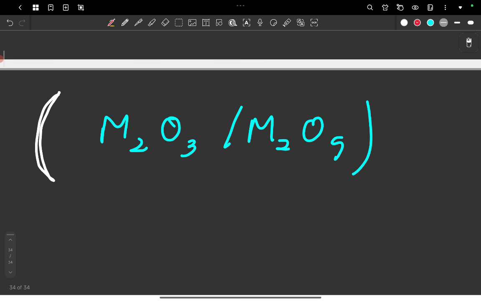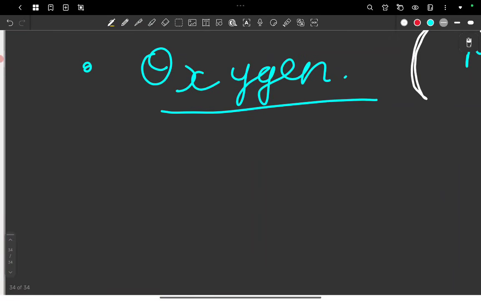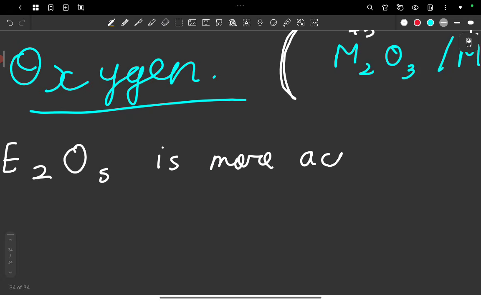As you can see, this is in a +3 oxidation state and this is in a +5 oxidation state. So of course there might be some references to the inert pair effect here. And the NCERT mentions that E2O5 is more acidic. Remember this as a fact.